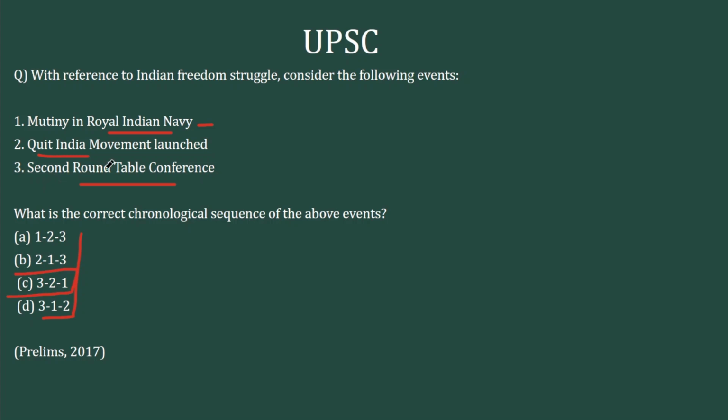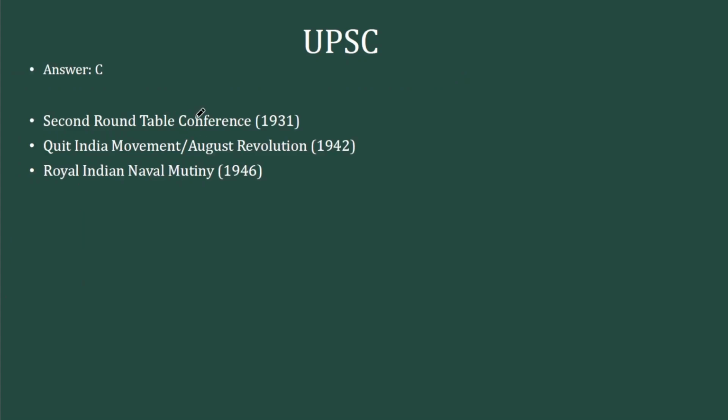As you know, the Second Round Table Conference took place in 1932. The Quit India Movement took place in 1942, and this happened in 1946. So there is a clear difference between the timelines, and basic conceptual understanding will help you answer this particular question.